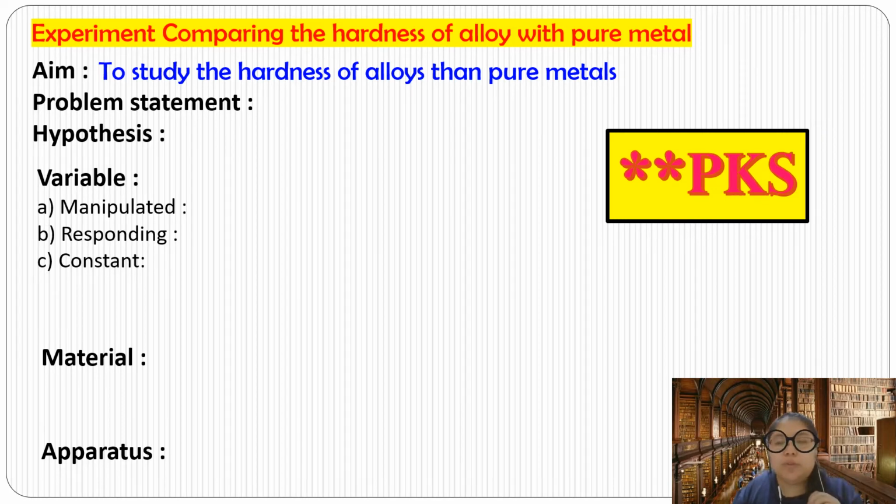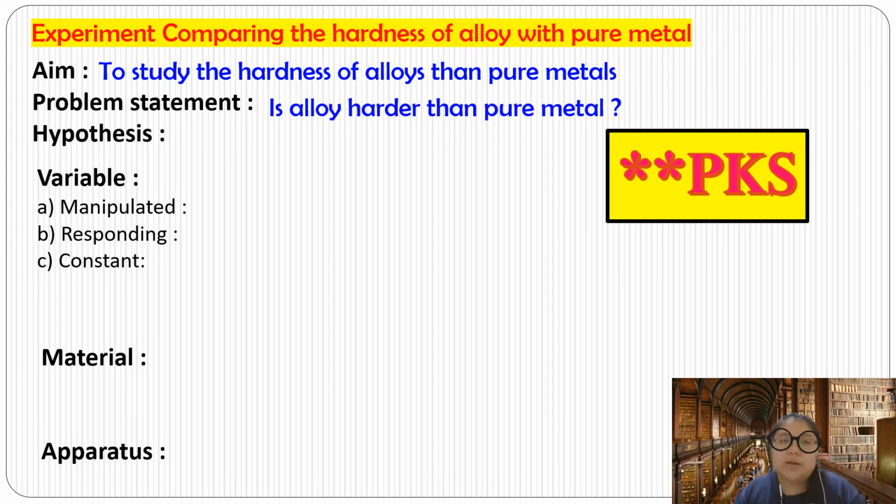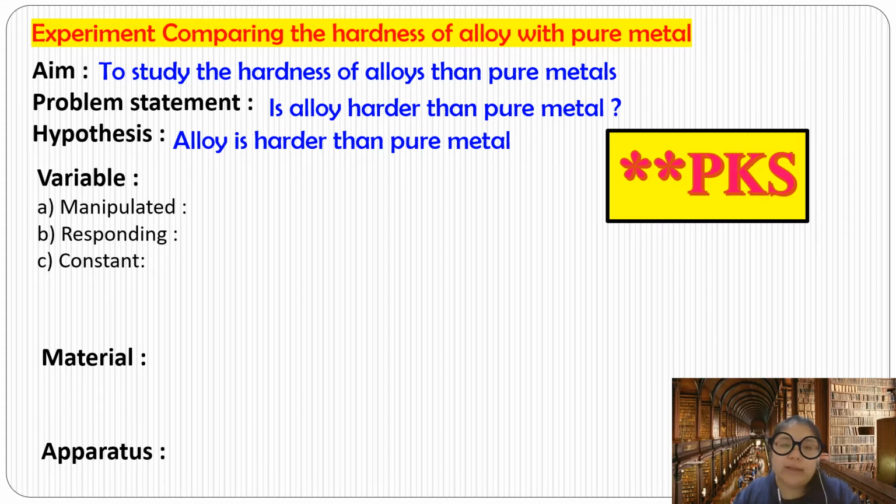Okay, number two, what's the problem statement? The problem statement is they ask you, is the alloy harder than pure metal? So this one is a question. So later we need to prove, is it yes or no? Now we see the hypothesis. Okay, the hypothesis means the earlier conclusion. We say alloy is harder than pure metal. So later we do the experiment, we need to prove, is the hypothesis accepted or not?